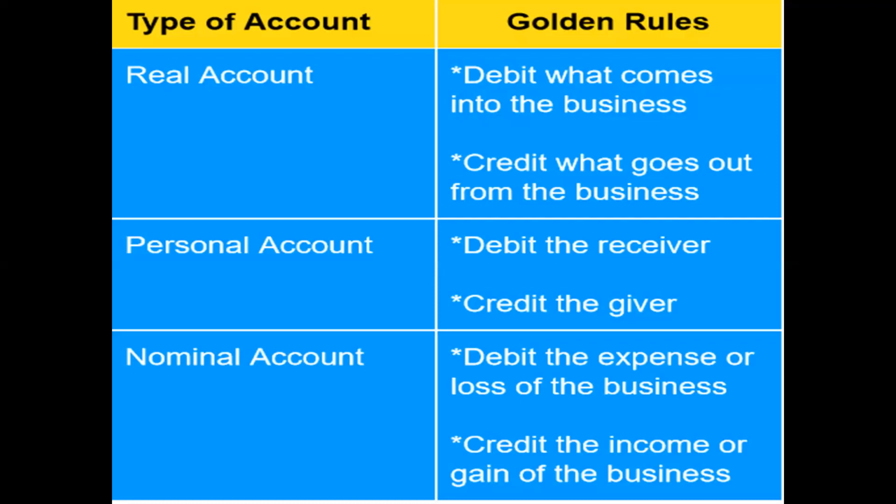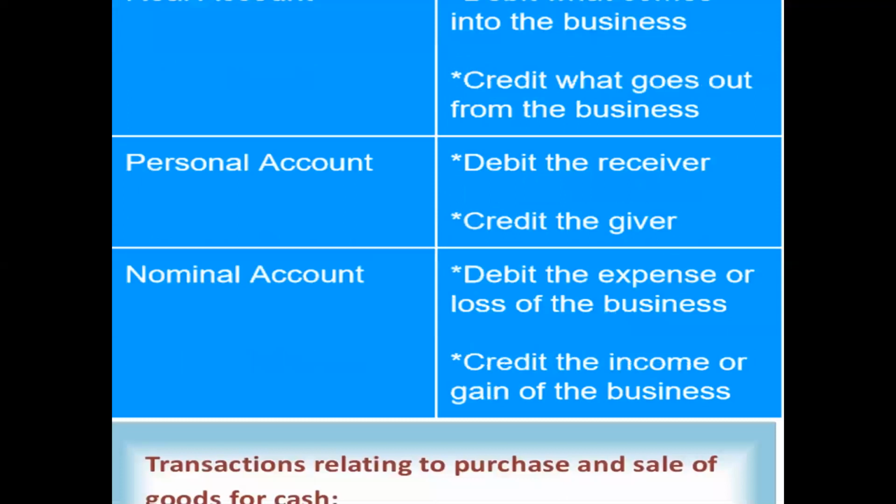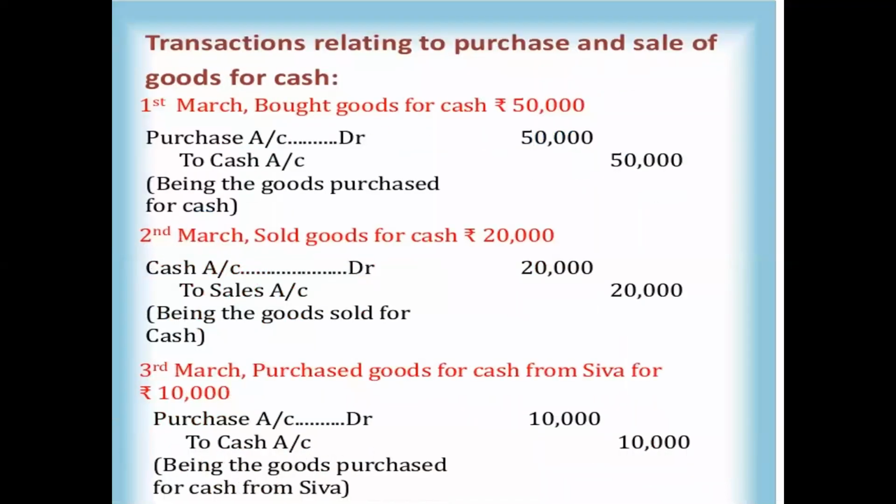If it is an income, a gain or profit to the business, it should be credited. These are the three types of rules: personal account rule, real account rule, nominal account rule. Without these rules you cannot write the journal entries, so learn these rules, then only you can write the entries.